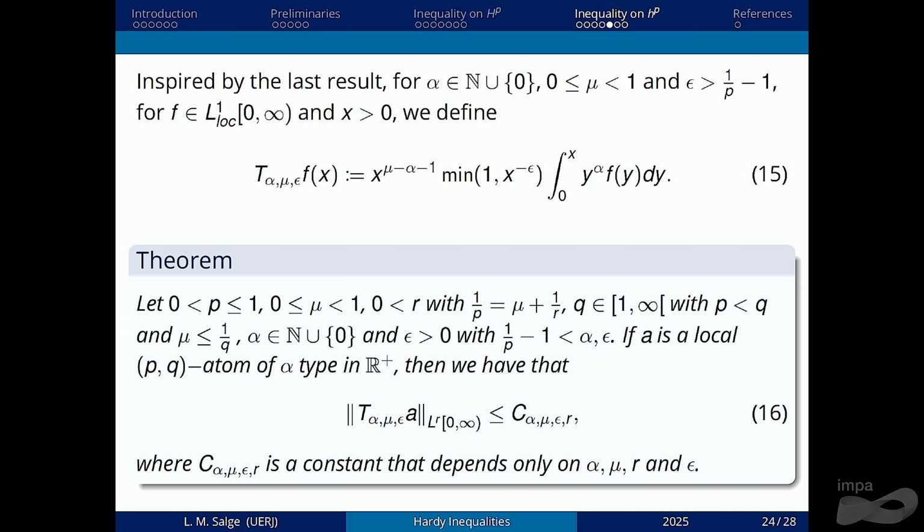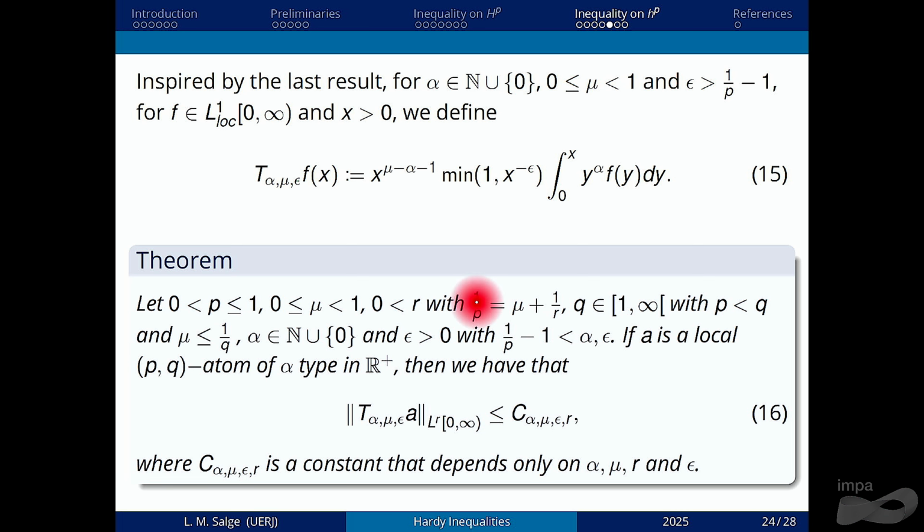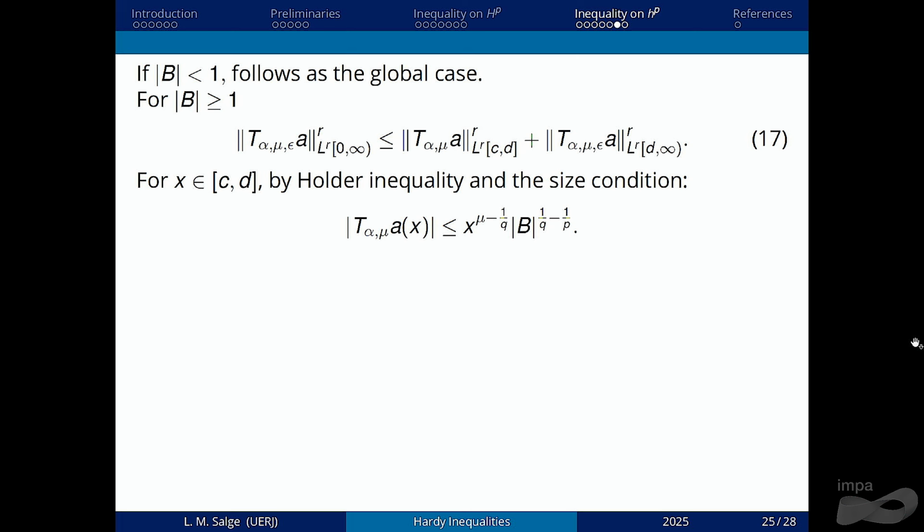And we could conclude that this operator now works for the local atoms. In order to prove this, we only have to check that this operator works for the local atoms that don't have moment. Since it is the minimum between both operators, it already works for the atoms supported in small balls, because they have moments.